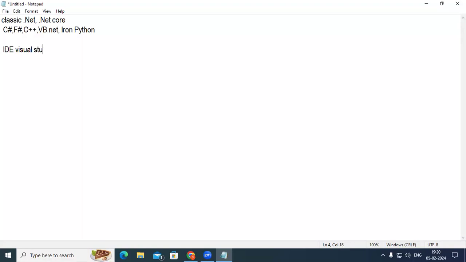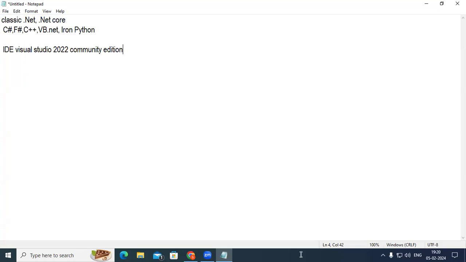We require Visual Studio. The latest is 2022. You need to download Community Edition. There are professional, standard, and enterprise editions, but for them you need to pay. Since you are learning and not developing any application for commercial purposes, you can go with the Community Edition. This is free, you can download and use it.